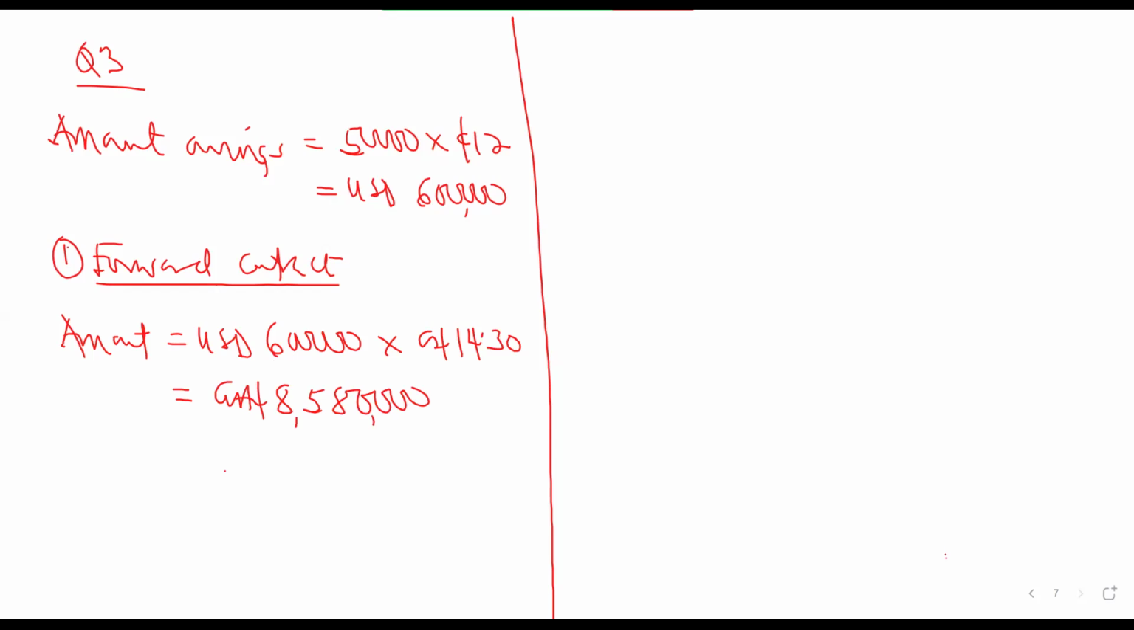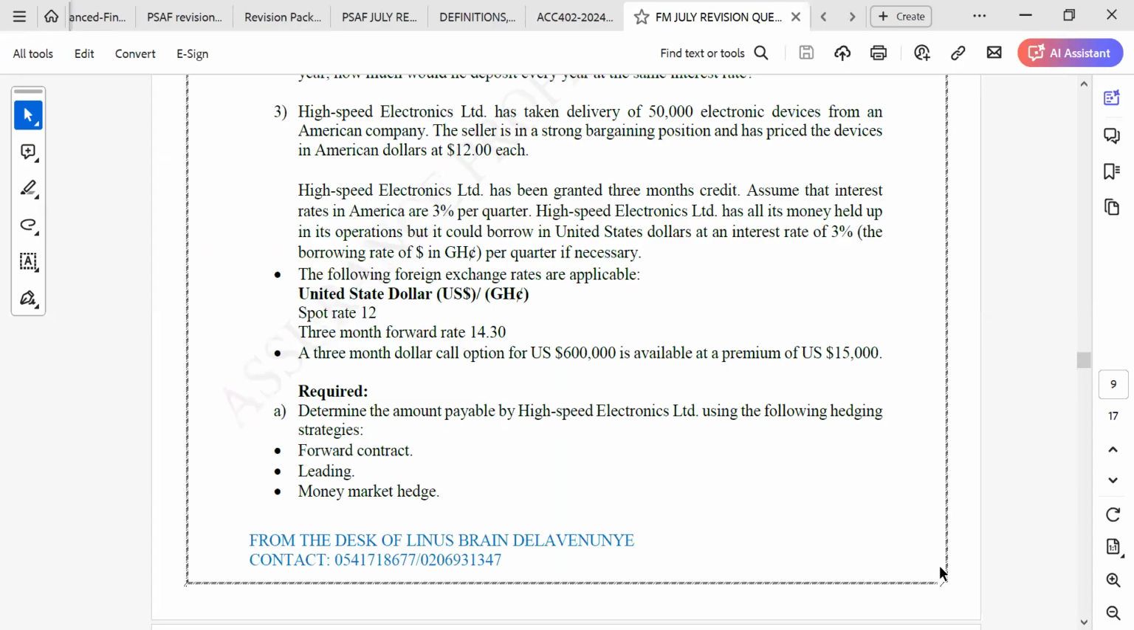That is a forward contract. So for the forward contract, you just look for the amount that you are owing. If you want to change it to cedis, how much are you going to be paying? What is the cedi equivalent of that particular amount? And the forward rate has been given to us as 14.30.